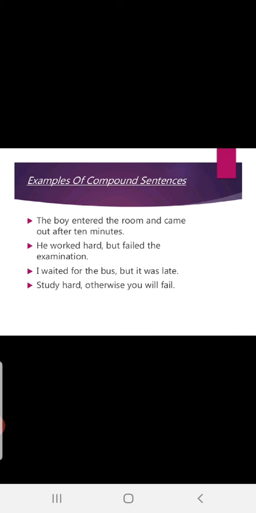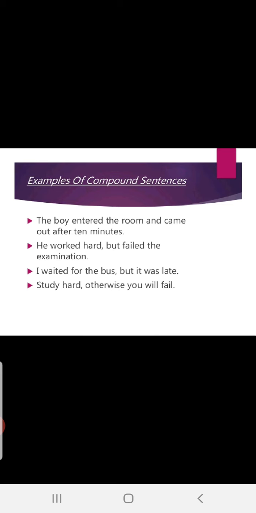I waited for the bus. It was late, meaning the bus was late. I waited for the bus but it was late. See? Contrast sentences take but. One situation you are doing something, in the second clause the situation is different.